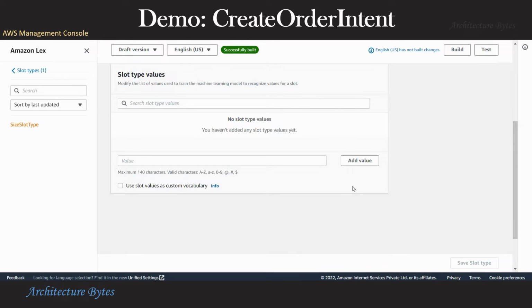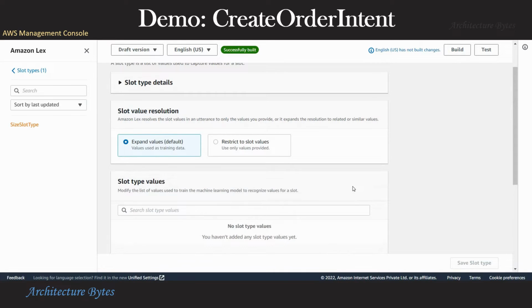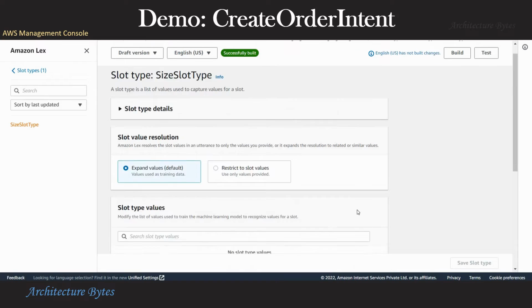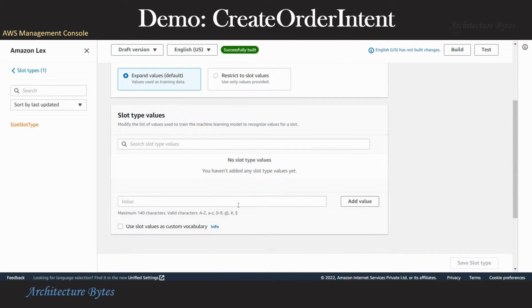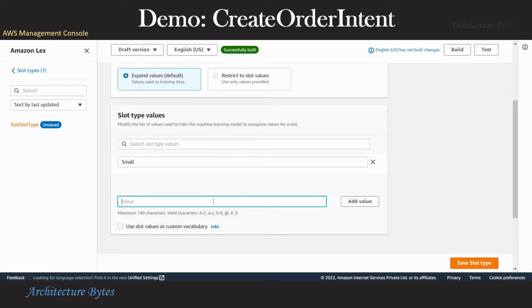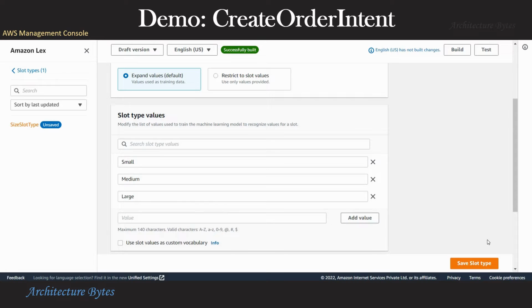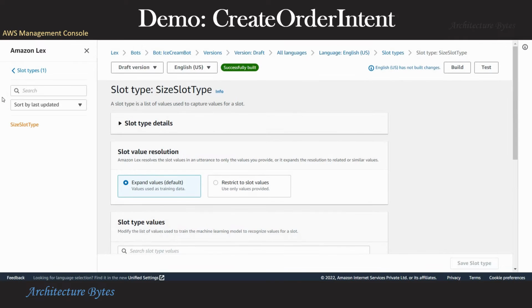And here we can add values. This allows you to restrict to slot values. So you can see the option to expand values versus restrict to slot values. So we have provided the values of small, medium, large.